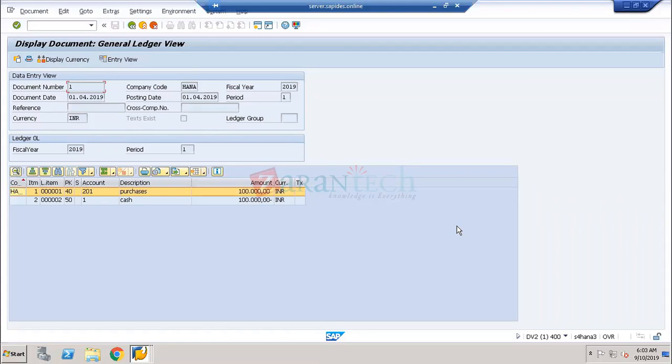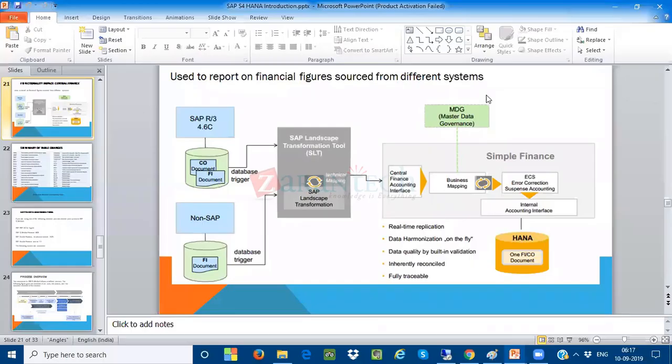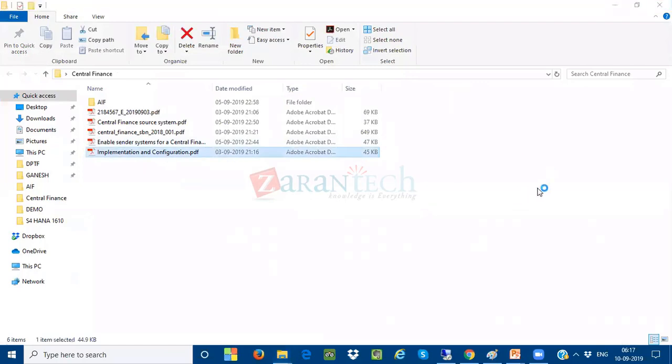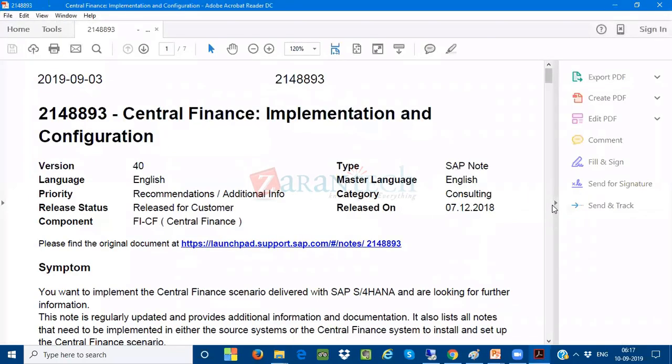Exactly. Exactly. So here, okay, one second, sir. I think I already downloaded one note for that. One second, sir. Yes, I think this is the note. See, this is the note. Okay.